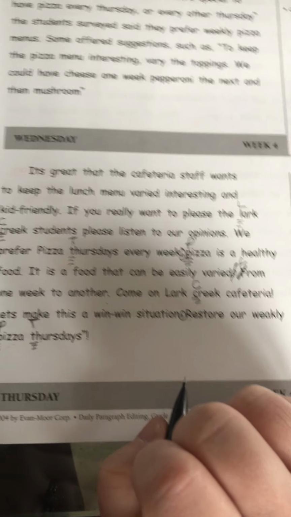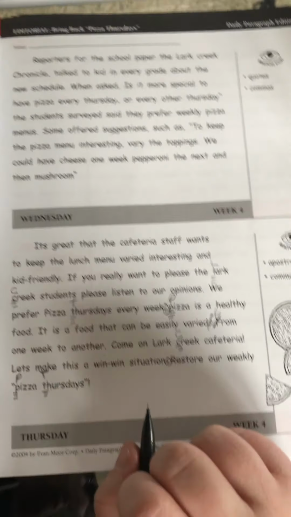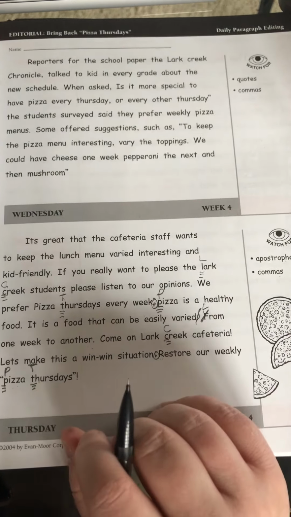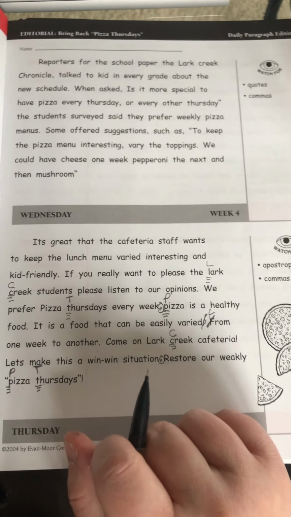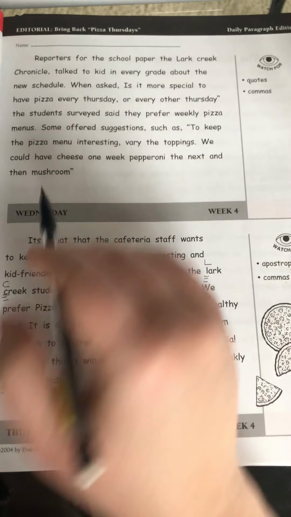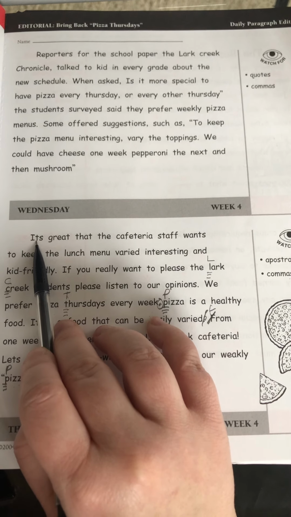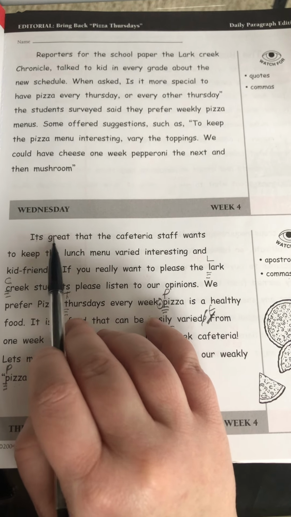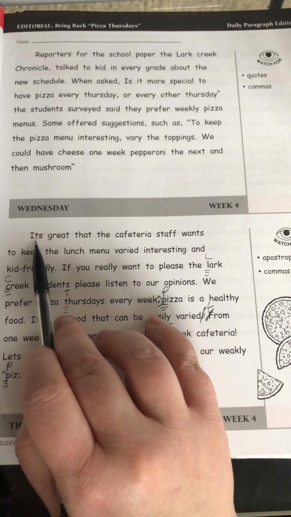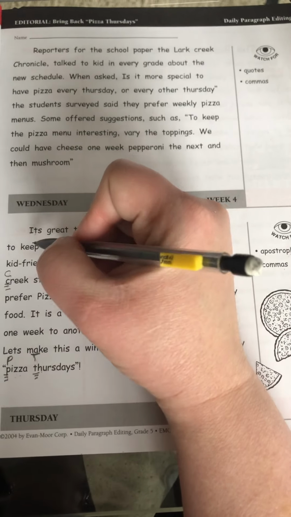Awesome. All right, let's go and see if we can find any apostrophes. An apostrophe does like abbreviations and contractions. So this word is the very first one that's jumping out at me. It's. So I think they're trying to say it is great. So this is probably the contraction of it and is. So let's put an apostrophe here.